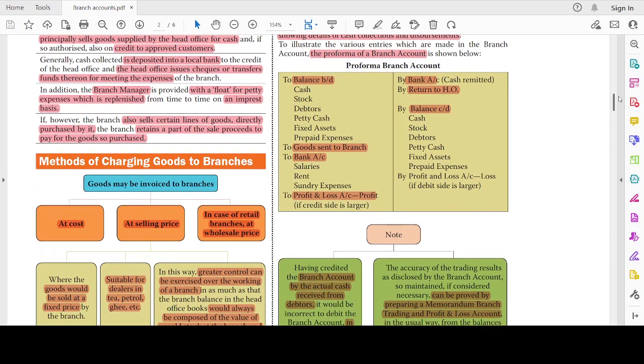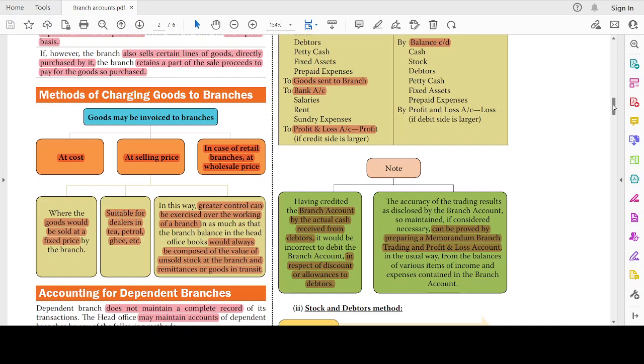Now, for this proforma branch account, what are the things we have to keep in mind? We have to keep 2 things in mind. Having credited the cash remitted directly, we will not provide again for the discounts or rebates. Cash remitted means it's not the cash sales amount actually, but the cash actually received. That's why the cash received will be net of the discounts and rebates, right? So we need not debit the discounts or the rebates again. The second one is that the accuracy of the trading results as disclosed, if considered necessary, can be proved by preparing a memorandum branch trading and profit and loss account in the usual way from the balance of various items of income and expenses contained in the branch account.